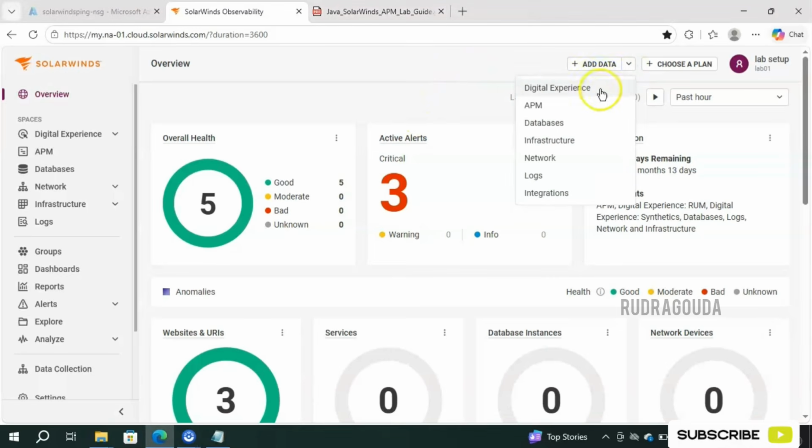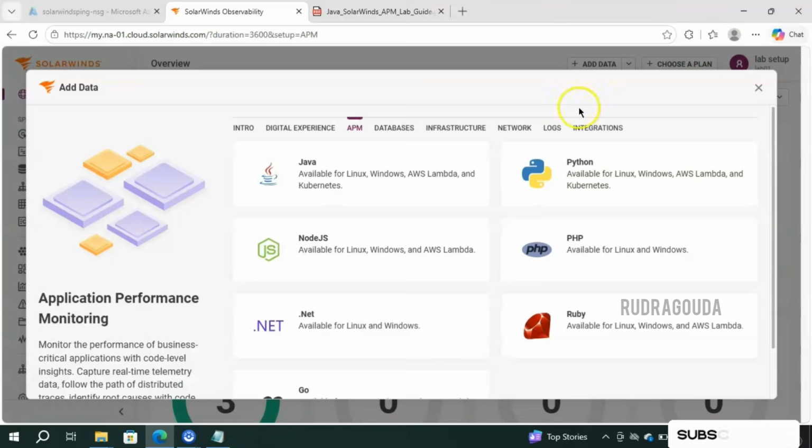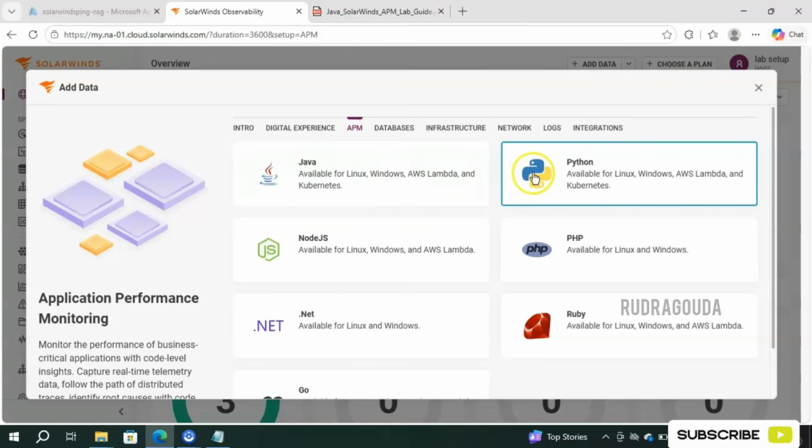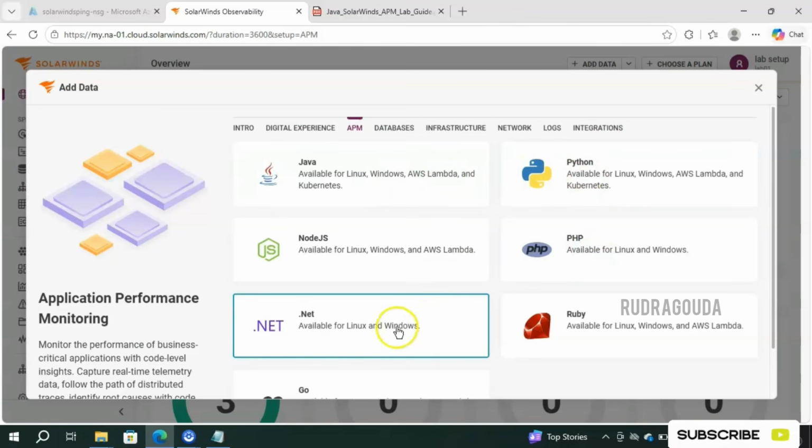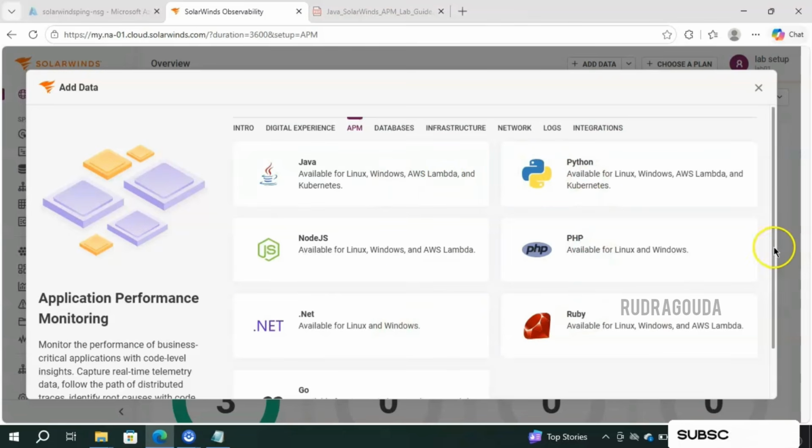First I have connected to the SolarWinds console and then you should go into the add data section. Here you have an option called APM, that's nothing but application performance monitoring, and here we need to choose what type of application we are going to use. There is a list of applications, right? Java is there, Python is there, PHP, Node.js, .NET, Ruby, and of course you have Go as well.